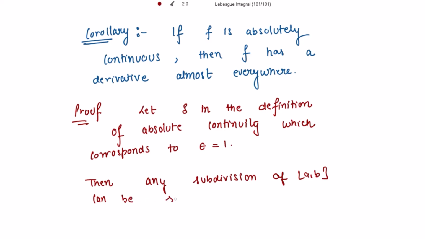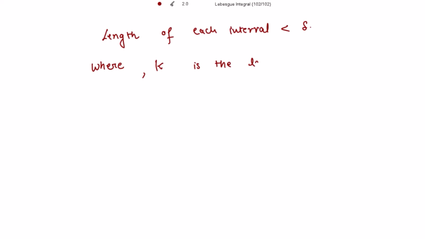can be split into k intervals, and the length of each interval is strictly less than delta, where k is the largest integer.